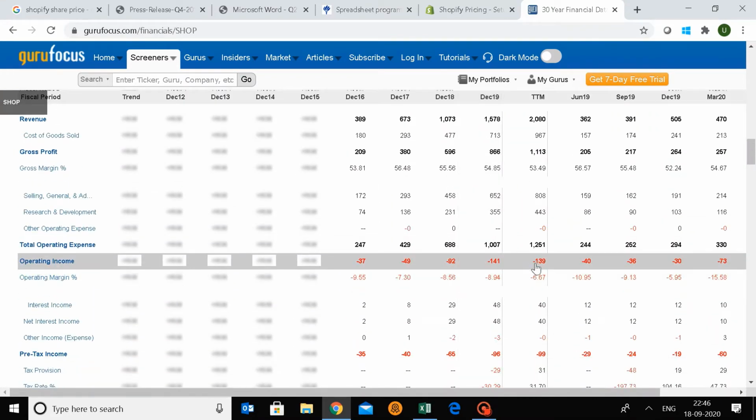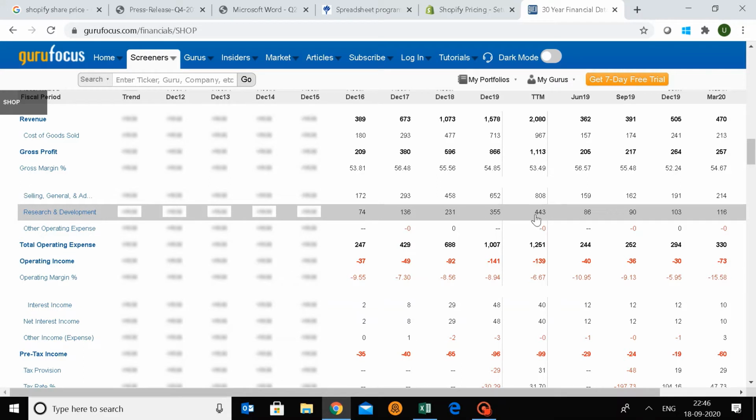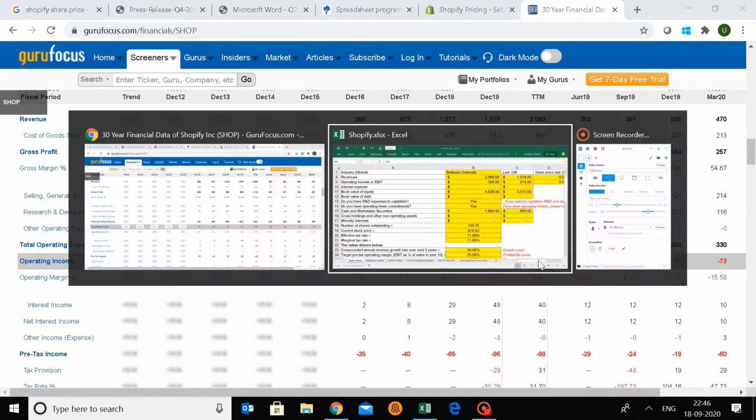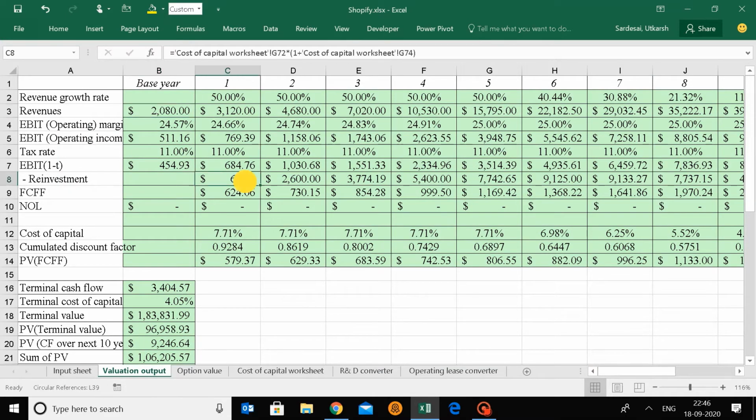What I did was I added back research and development, and I said this is basically an investment. Although they're expensing it out, this is basically an investment in the company. So I'm going to add it back and see what the actual profit is. So I considered that as profit, right? And I have considered the reinvestment later on in the form of R&D, so it is considered in reinvestment. What I'm saying is I will keep reducing the cash flows in the future that pertain to reinvestment to obtain the final cash flow that I get for all the years.